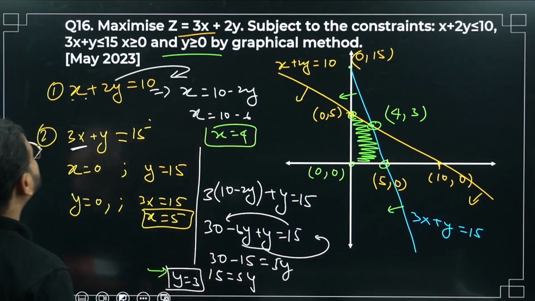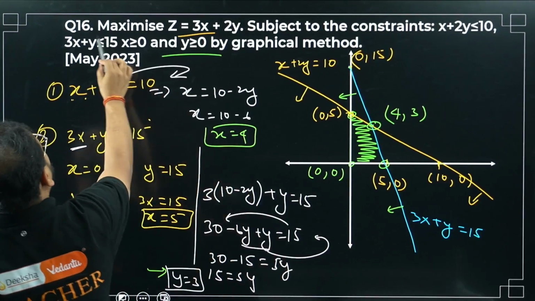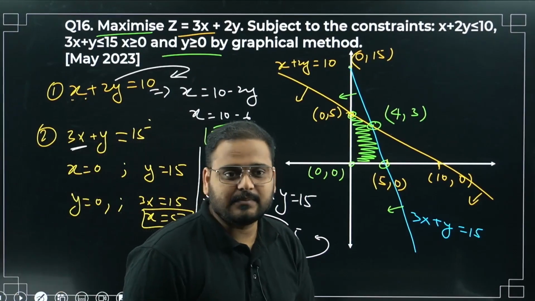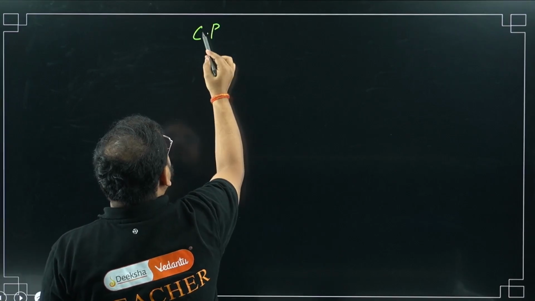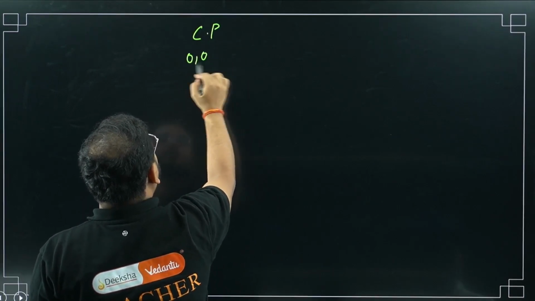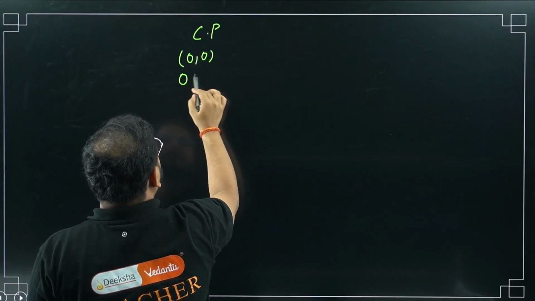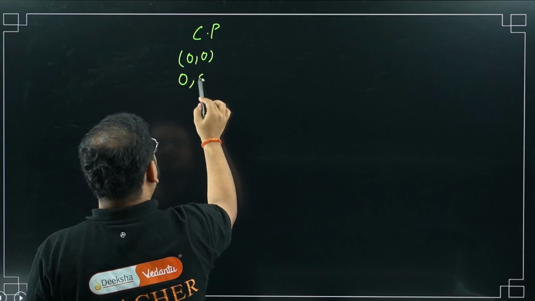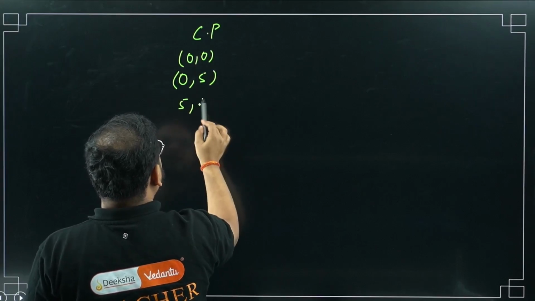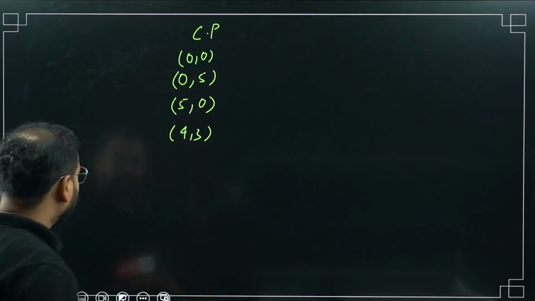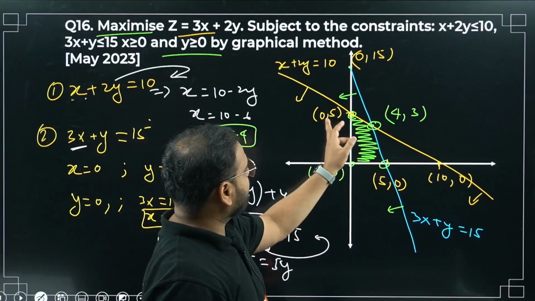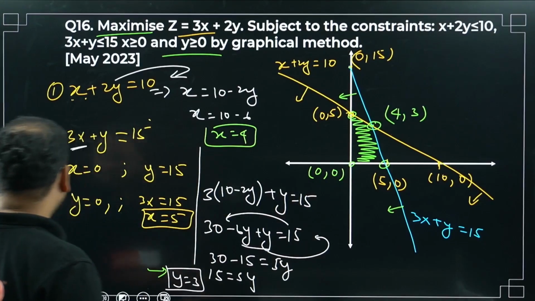Is this the end of the question? No, they are asking us to maximize. Maximize it. Please write the coordinate points first. First is 0 comma 0, second is 5 comma 0, 0 comma 5, and 4 comma 3. Have a look: 0 comma 0, 5 comma 0, 0 comma 5, and 4 comma 3.